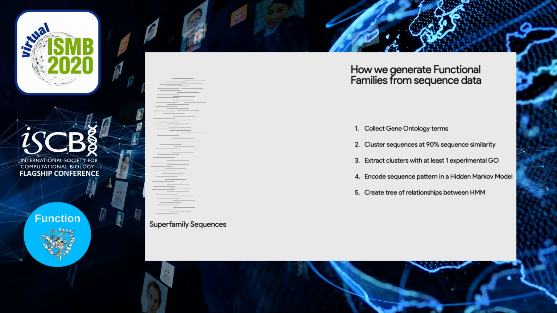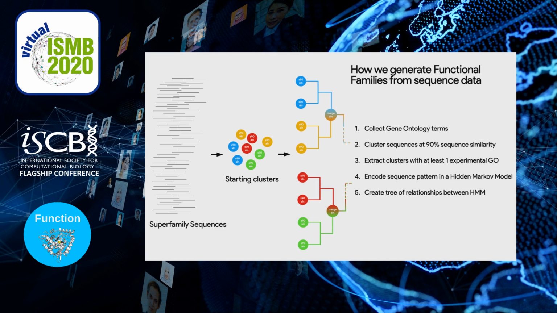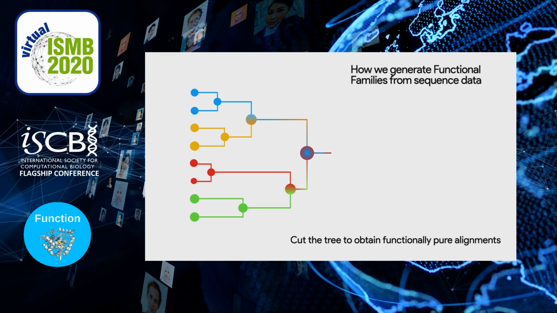So we start by generating these functional families by gathering all the sequences for a given superfamily. We collect each gene ontology term associated to these sequences, and then we cluster the sequences at 90% sequence similarity. From there, we extract just the clusters with at least one experimental GO term, and we encode their sequence patterns in a hidden Markov model. Once we obtain the hidden Markov models, we create a tree of relationship between these. Once we obtain this tree, we cut the tree in order to obtain functionally pure alignments.